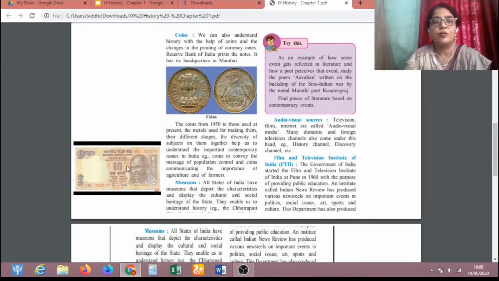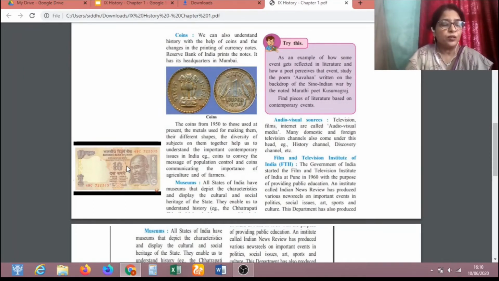For example, coins to convey the message of population control, and coins communicating the importance of agriculture and of farmers. So here we can see old coins. If we compare them to current coins, we can differentiate between the two in terms of their size, shape, and metal used to make them. Even subjects are also different on these old coins.